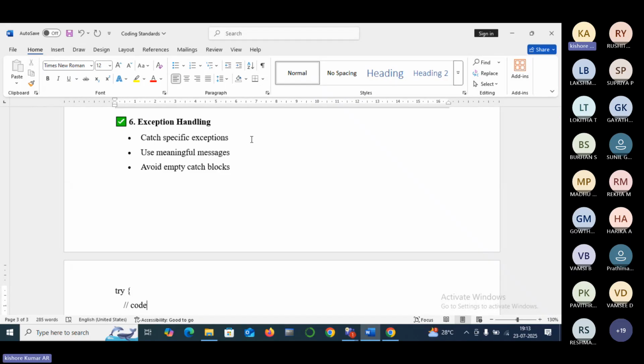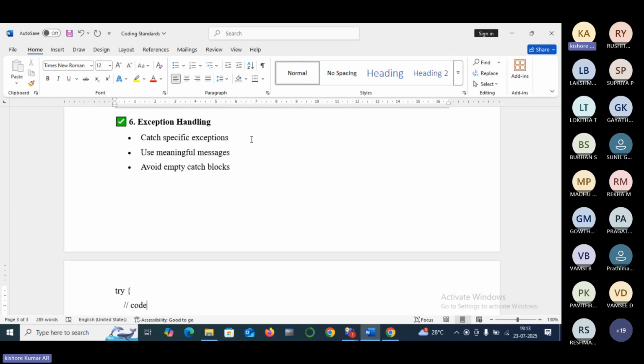catch. But instead of that, specifically write: if it is array index out of bounds, for that a separate catch must be maintained. If it is going to have arithmetic exception, a separate catch block must be provided. Like that you need to provide. And then in the catch block also you need to provide meaningful messages. By seeing the message, the user of the system doesn't get tense. Like that, in a professional manner, you need to write the messages.